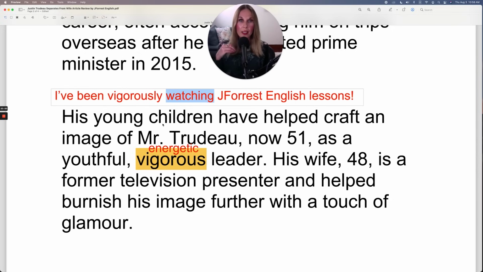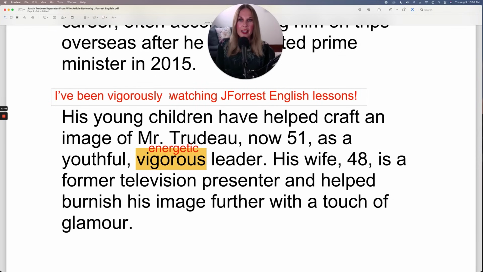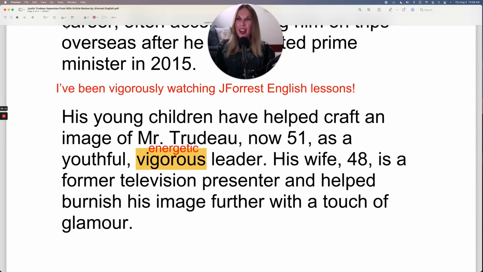So grammatically, you need an adverb. So I'll just write that for you. Adverb. Maybe I'll write it below so it's easy to understand for you. And if you have been vigorously watching my lessons, JForrest English lessons, put that in the comments as well. That's a great adjective, or in this case, adverb to practice. Vigorous. I like that one.